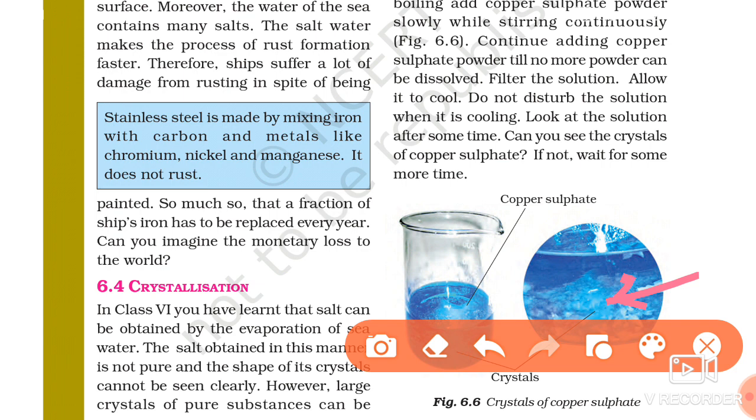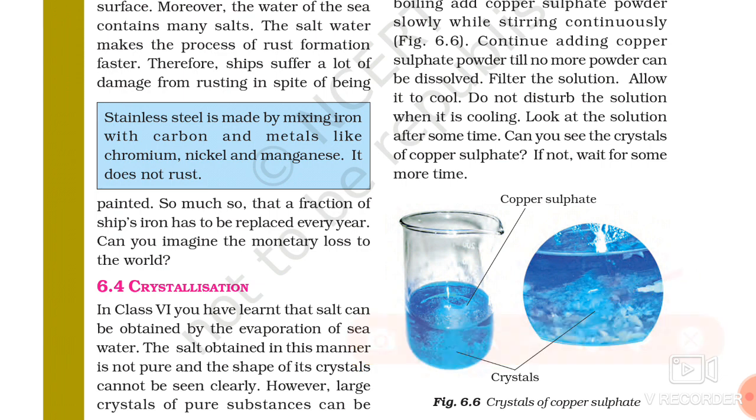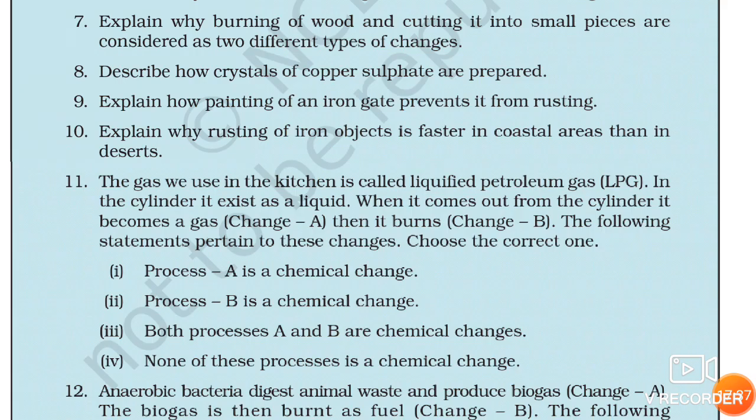Okay, so I have taken the example of this NCERT book. Why? Because it's very clear and it is a very short process, and you have gone through this book, so that's why it will be very easy for you to understand. Now question number 9: explain how painting of an iron gate prevents it from rusting.